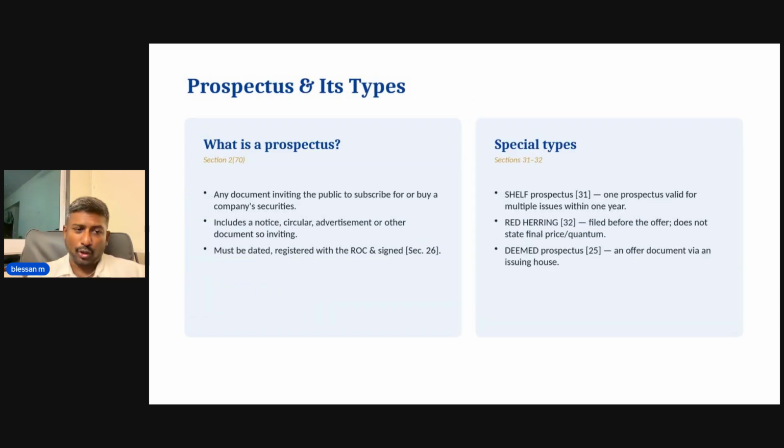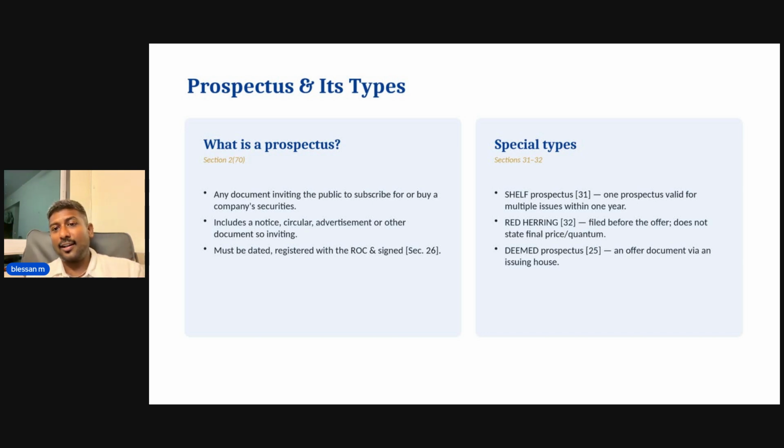Now, what is a prospectus? Any document that invites the public to subscribe to or buy a company's securities is called a prospectus. It may include a notice, circular, advertisement, or other document that invites. So, a prospectus means any document that invites the public at large to subscribe to or buy the securities, and it must be dated, signed and registered with the ROC.